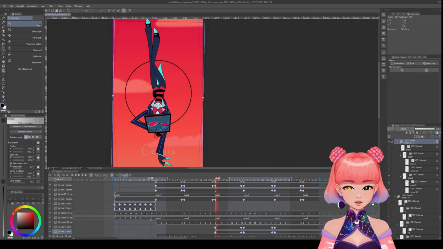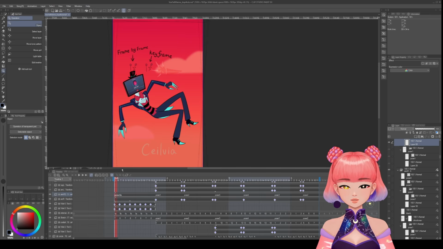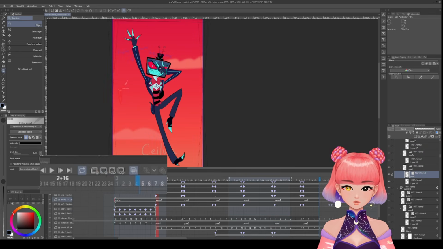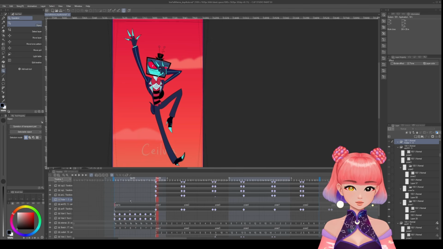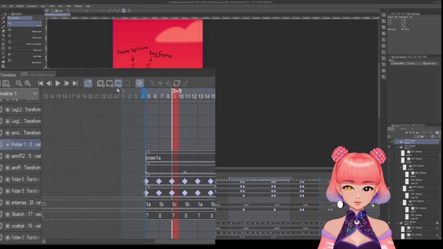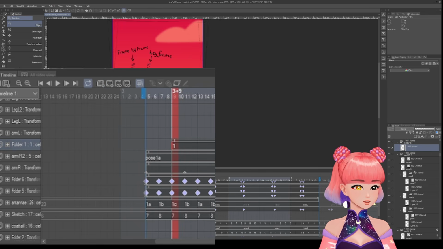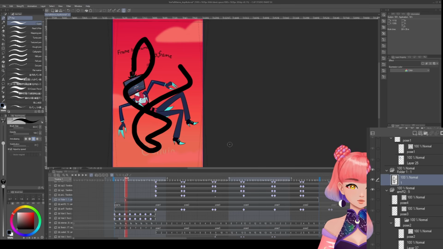So now you might ask, okay, in each animation cell, how do I have separate layers for line art and a separate layer for color and all that? Okay, let me do an example. Let's create just a new animation folder. Right here, boom, new animation folder. And if I just create a new animation cell, that would be a new frame right here. As you can see, this is just one layer, right? If I draw on it, it's just one single layer. You can turn it on, turn it off.